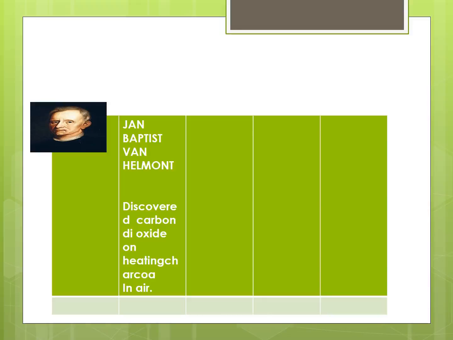Next, in 1774, Carl Wilhelm Scheele prepared chlorine by heating hydrochloric acid with manganese dioxide. In 1776, Henry Cavendish prepared hydrogen in pure state.